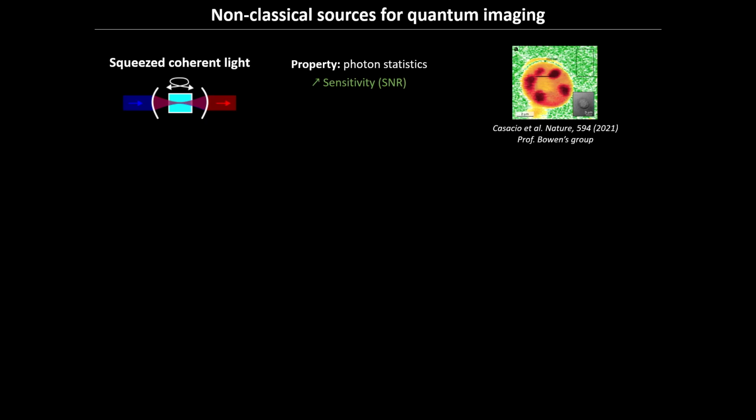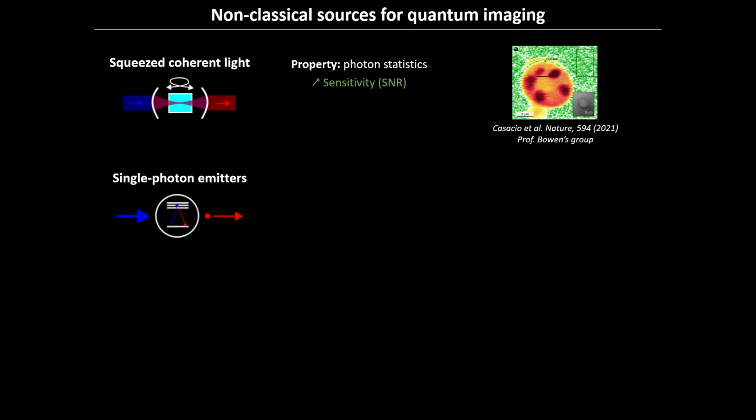Squeezed light is also very well known because it's used in LIGO or Virgo in order to increase the sensitivity when you do interferometry. That is the first source of light, so I won't talk more about it, but if you have a question, I will be happy to answer. The second source of non-classical light that is used is single photon emitters.